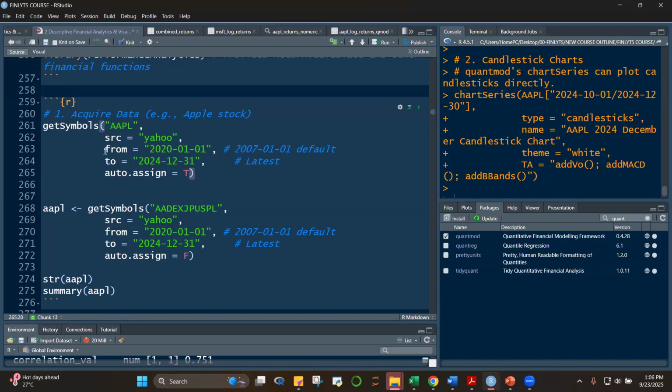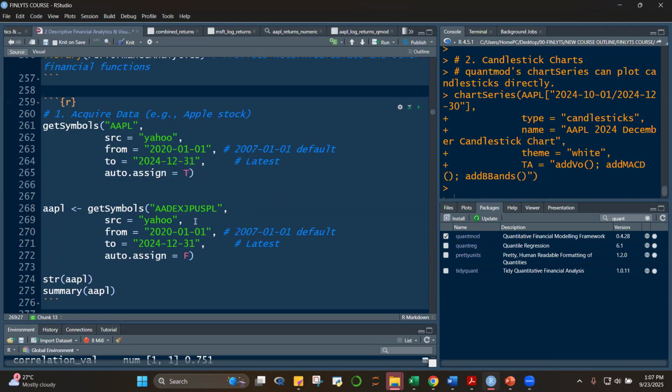If we don't specify from, if you download it now, it will start with 2007-01-02. Okay, 02 because there was no trading on 01. And then if you don't identify up to when, it will download the latest trading day, which is 9/22, yesterday. Okay, and then the auto.assign equal to TRUE here is also the default. If you're not assigning it any name, then you can just remove this.